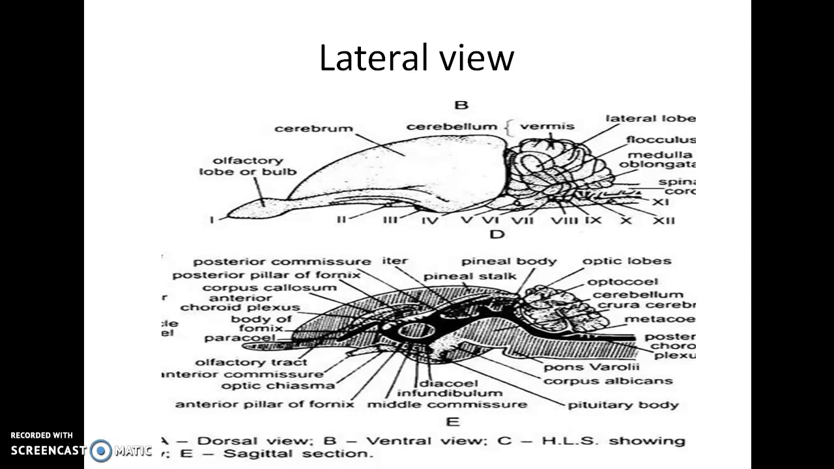This arrangement of the grey matter divides the white matter into three columns or funiculi on each side, called the dorsal funiculus, ventral funiculus, and lateral funiculus. And there are 12 pairs of cranial nerves in a rabbit. Then there are 37 pairs of spinal nerves in rabbit. So these are the different parts of the nervous system.